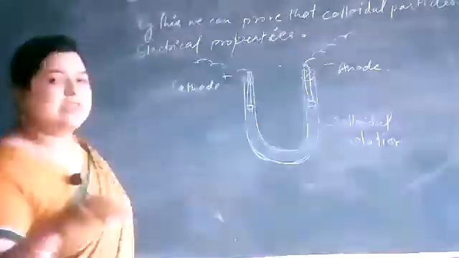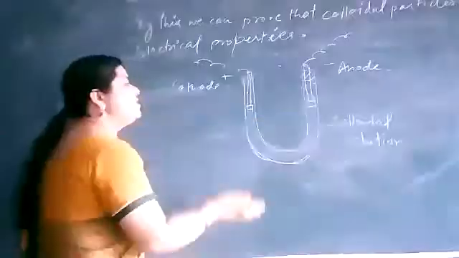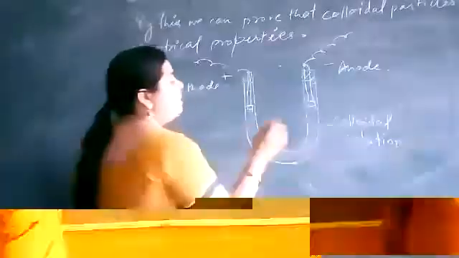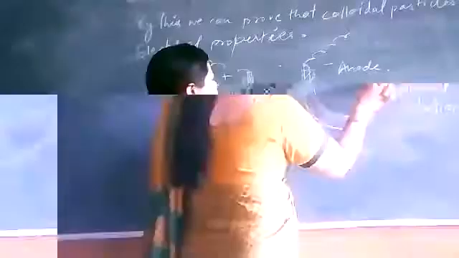The particles which have positive charges will go towards the negative electrode, and the particles which have negative charges will go towards the positive electrode. Okay. So in this way, the colloidal particles of different charges will deposit at different electrodes.